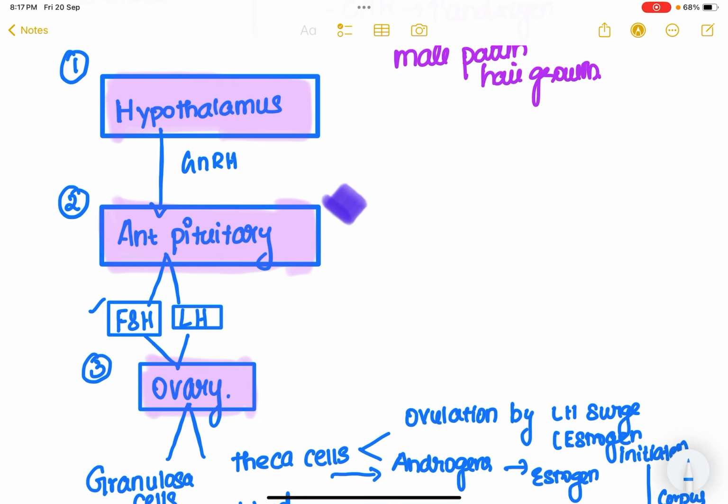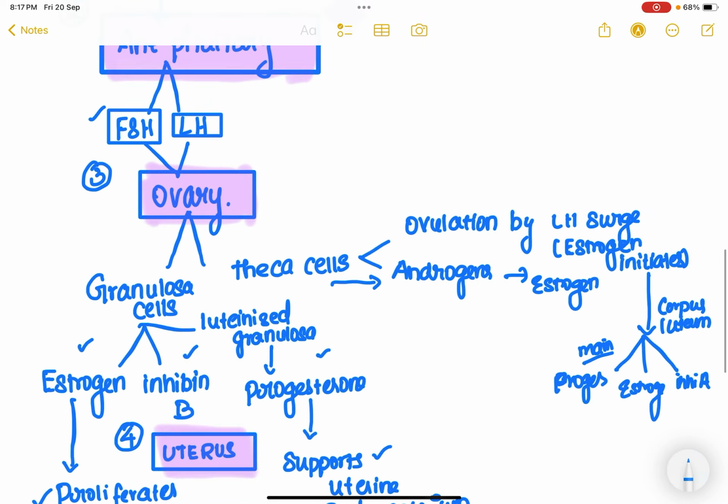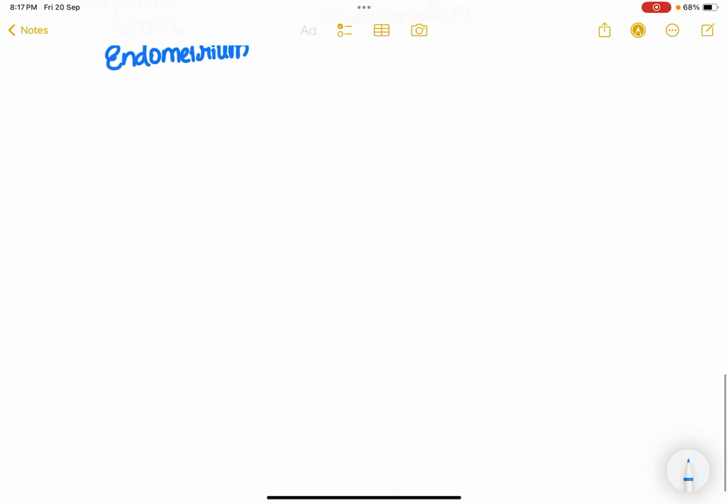Now let's discuss where the problem is happening in a female with primary amenorrhea. So we are going to take into consideration 1, 2, 3 and 4. What is 1? 1 is hypothalamus, 2 is pituitary, 3 is ovary and 4 is uterus, right? So basically we are going to deal with the major causes. So let's go organ wise. Okay, first take into consideration hypothalamus.